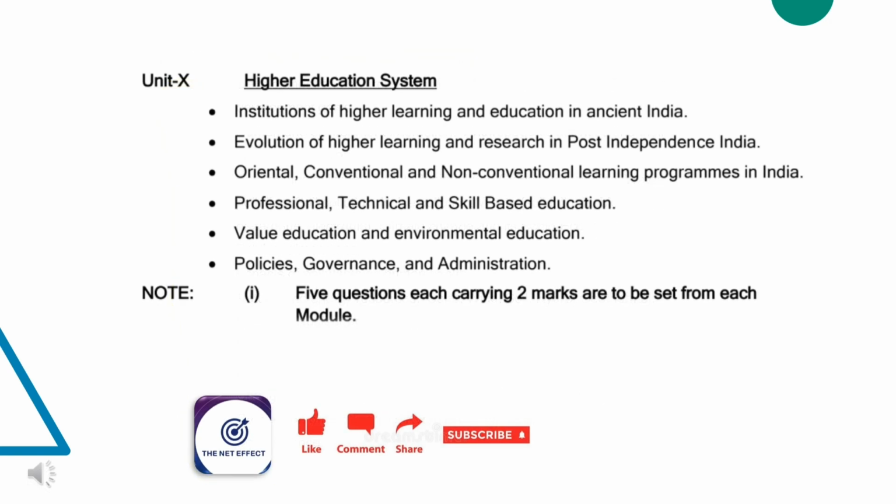Unit 10 deals with higher education. The subtopics are higher education in ancient India, post-independent India, oriental, conventional and non-conventional learning programs in India, professional, technical and skill-based education, value-based education, and policies of government also come under this title. This is all about the syllabus of paper 1 general aptitude.